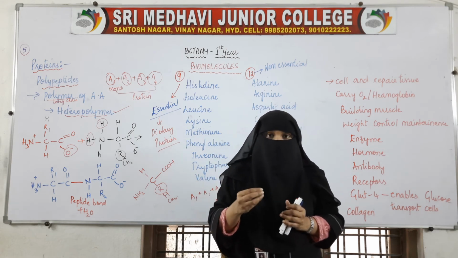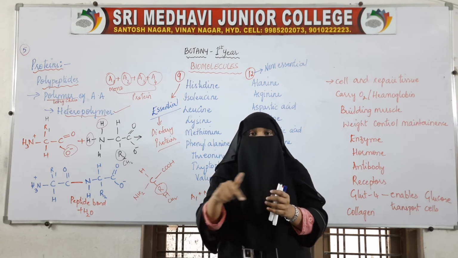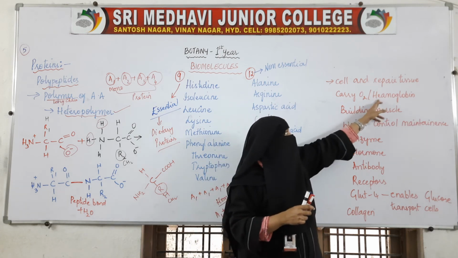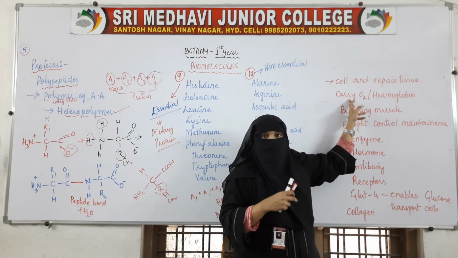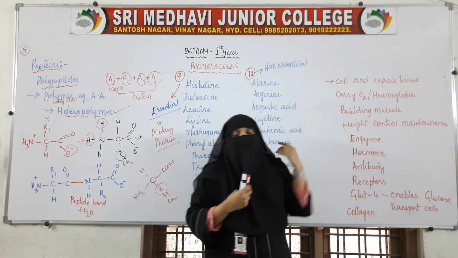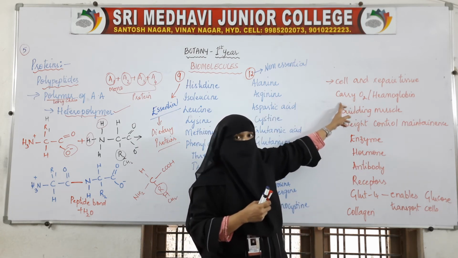If hemoglobin is there, then only the oxygen will combine with the hemoglobin and circulate in the whole body. If there is no hemoglobin, that is no protein, no oxygen will be circulated. When oxygen is not circulated, the organism cannot survive. So this protein helps in the carrying of oxygen.